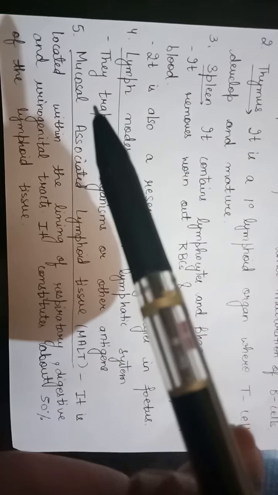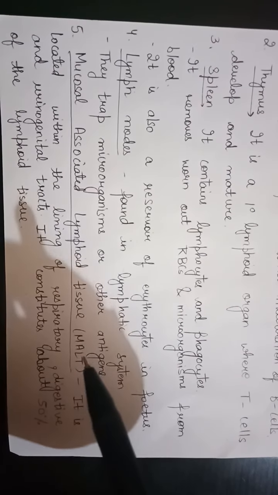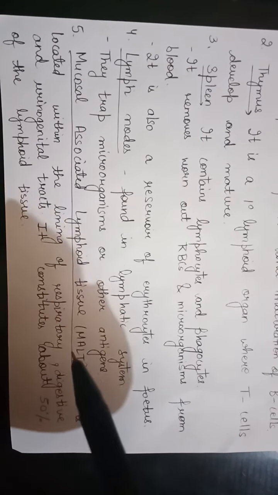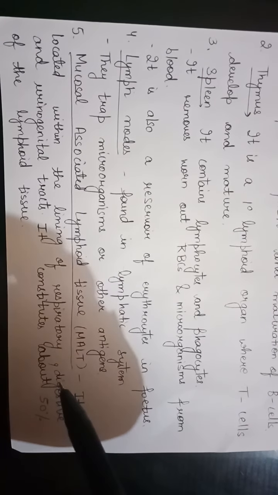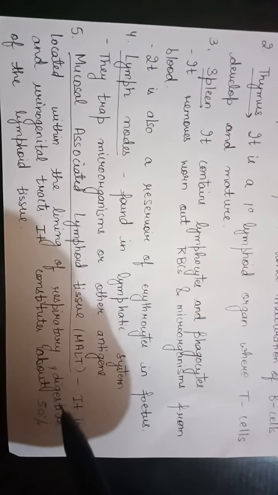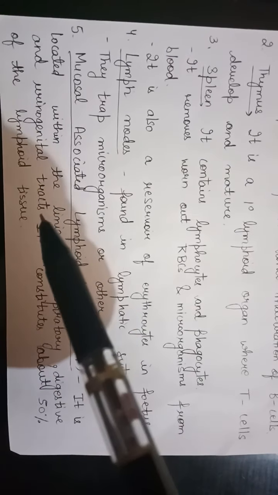Now next is the mucosal associated lymphoid tissue, that is MALT. What is MALT actually? It is a lymphoid tissue, present in the lining of the respiratory tract, the digestive tract, and the urinogenital tract.